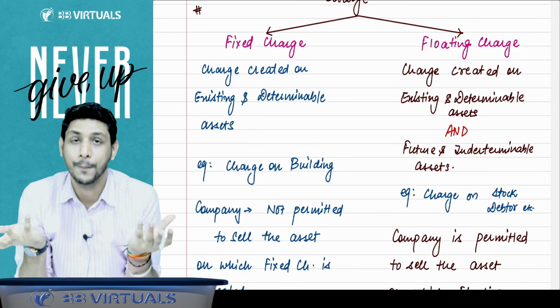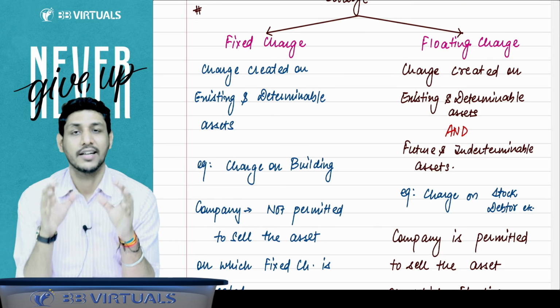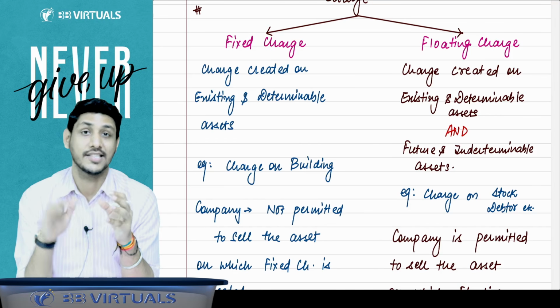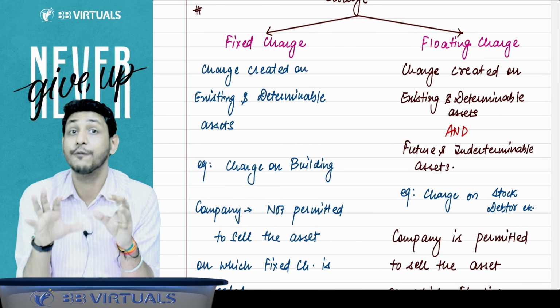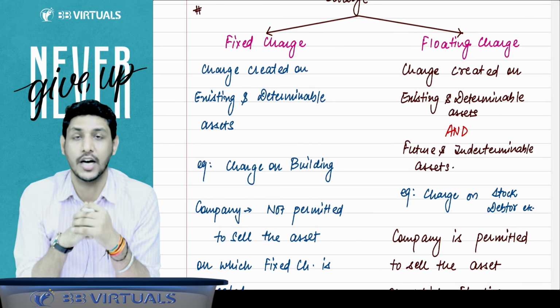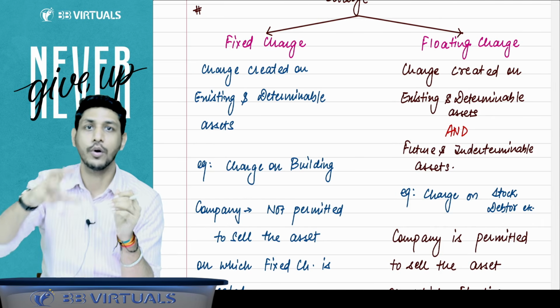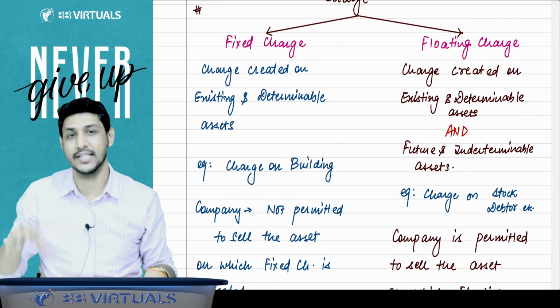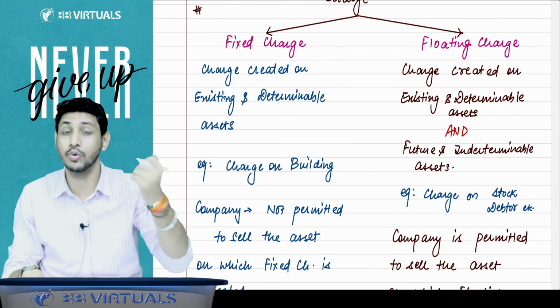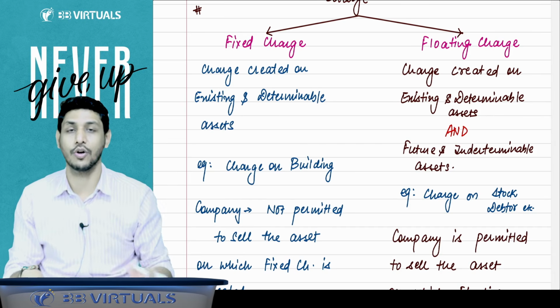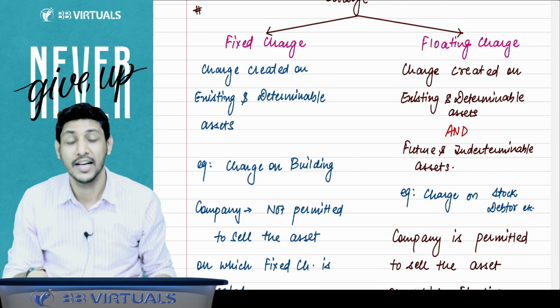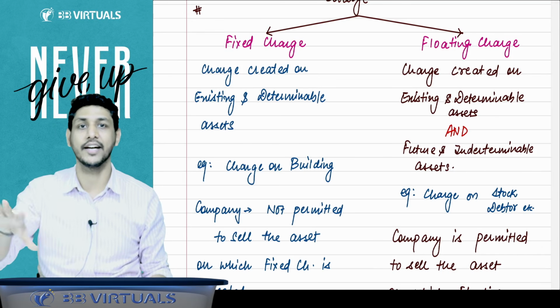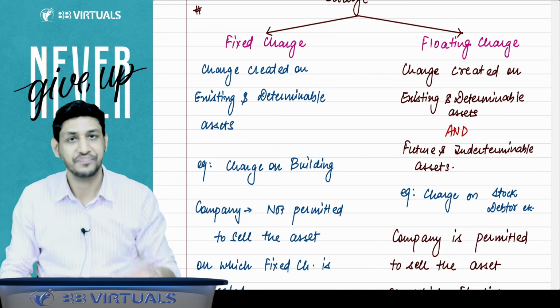Sir, why? How? See, a floating charge is a type of charge which is created on such assets which are fluctuating in nature, which are not fixed in nature. For example, you have created a charge on your stock. Now, if that asset is shackled, that asset is clutched, then how will you be able to do business? You have to sell that stock or not? Yes, sir, we have to sell that stock. Then here it is allowed. You can sell it, you can do the trading.